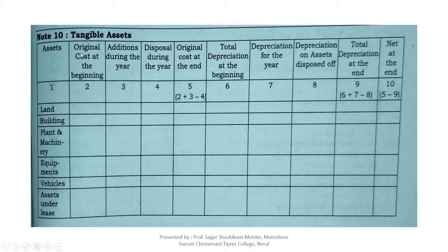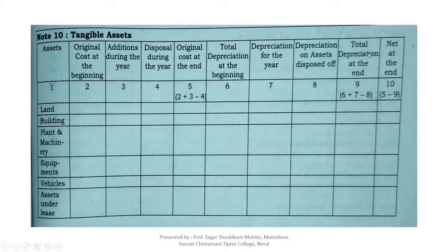In the first column we will mention the original cost of the asset at the beginning of the year. If there is any addition in the asset during the current year, we will mention it here. If there is a sale of asset in the current year, we will mention it here. And this is the original cost of asset at the end of the year, that means beginning year plus addition minus deduction is equal to original cost at the end of the year. That is column number 2 plus 3 minus 4 is equal to column number 5.